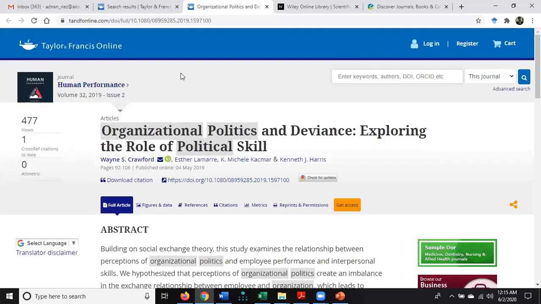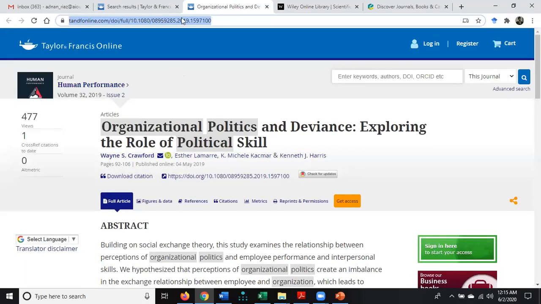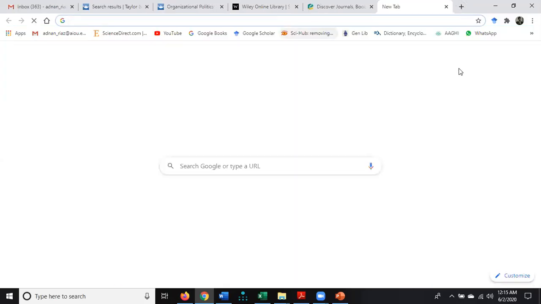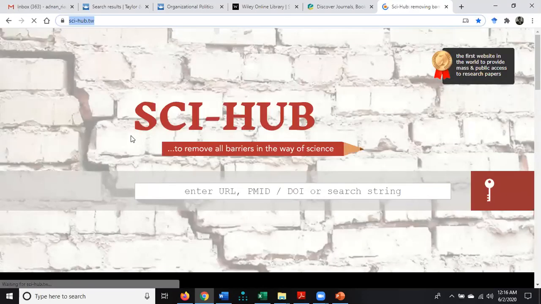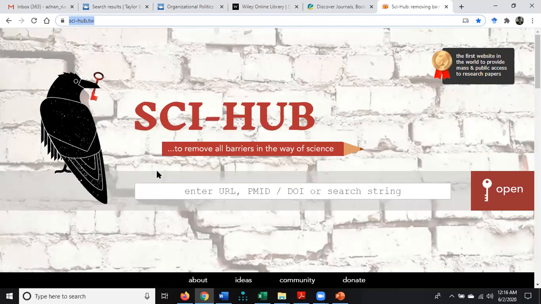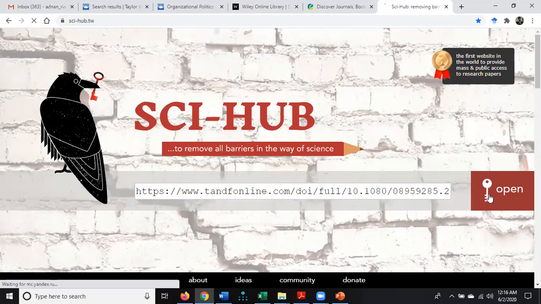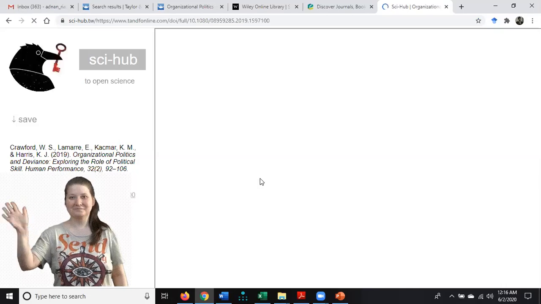So all I can do is copy the URL. I have this website, and this website is so important for you. Science-hub.tw. Just note it down, paste that URL over here and click on open. You can easily open the papers.